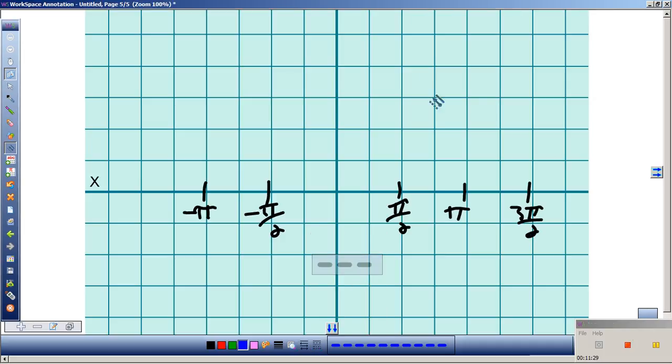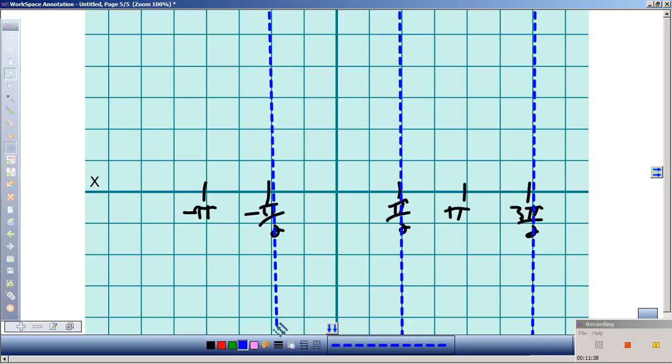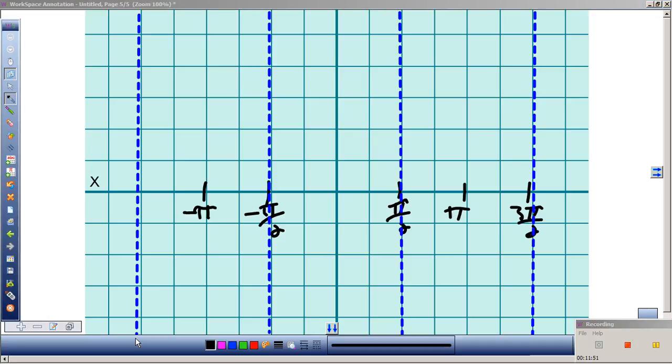At pi half, so I'm going to do a dashed line for an asymptote. At 3 pi half, at negative pi half. You see where those came from. I'm not just arbitrarily putting lines up there. Okay, so what is the tangent of 0?